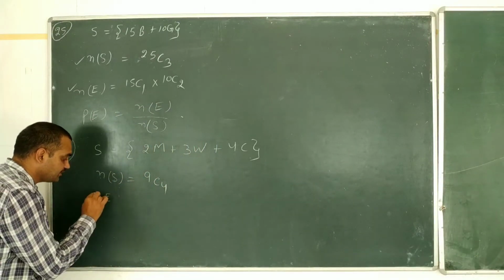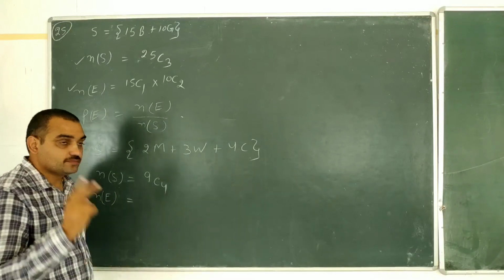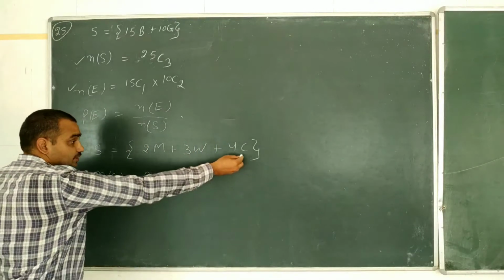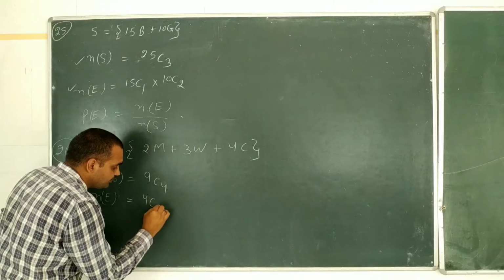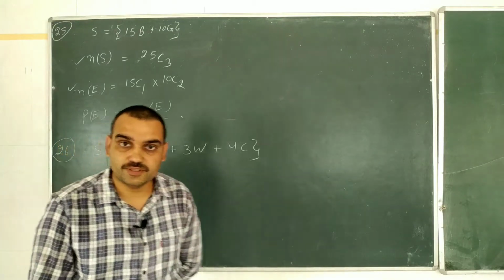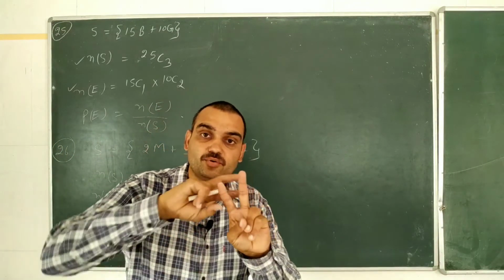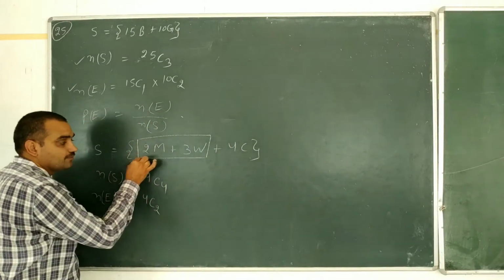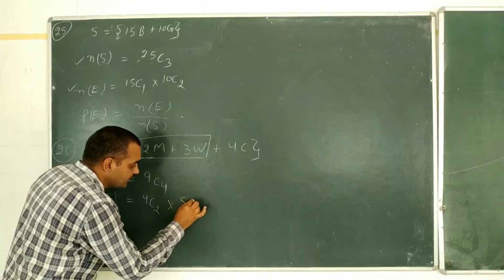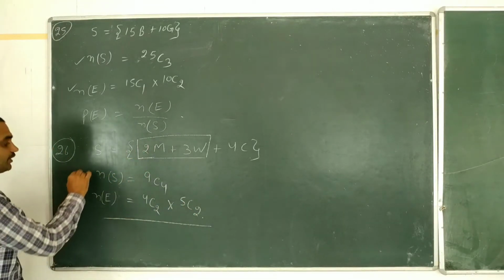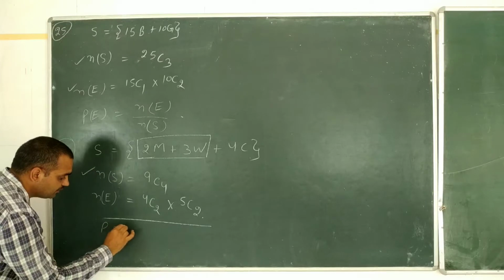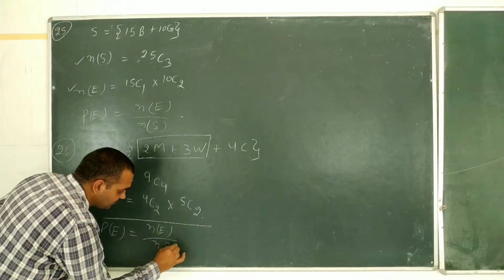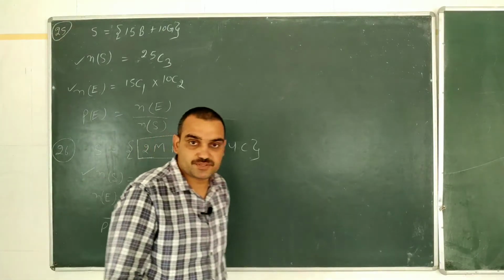In our event, exactly 2 of those are boys, children. 2 children can be selected out of 4 in 4C2 ways. There are remaining 2 persons, and those 2 are selected out of these 5, so 5C2. And now we will find the probability of event E by dividing the number of elements in event E by the number of elements in the sample space.